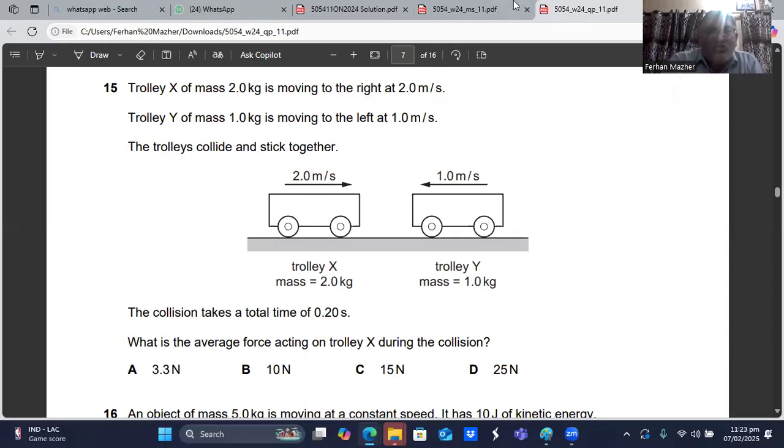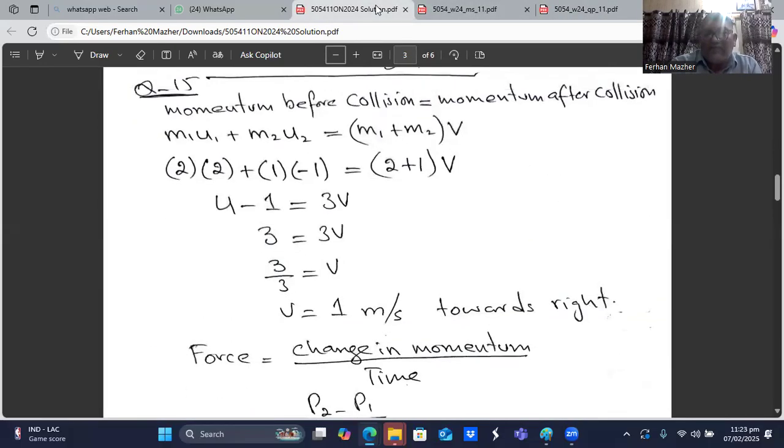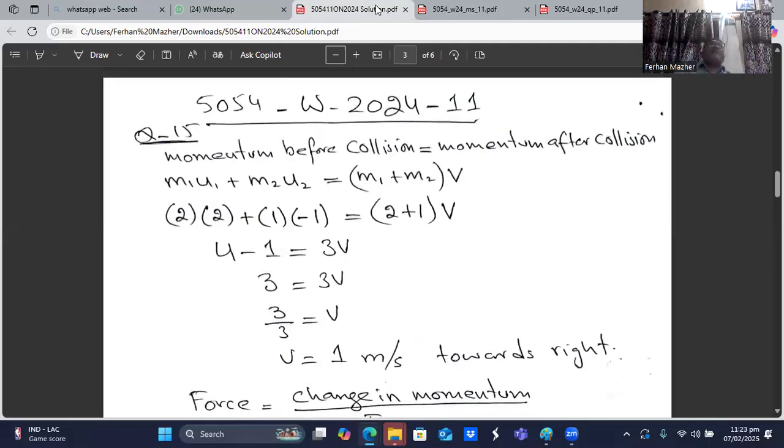So I will find out, first of all, we will apply the law of conservation of momentum that says the momentum before the collision is equal to the momentum after the collision. Momentum before the collision will be m1u1 plus m2u2, and after the collision both the trolleys stick together and they started moving in the same direction. So their mass will be m1 plus m2 and their velocity will be v because they stick together and they move. I don't know in this direction or in that direction.